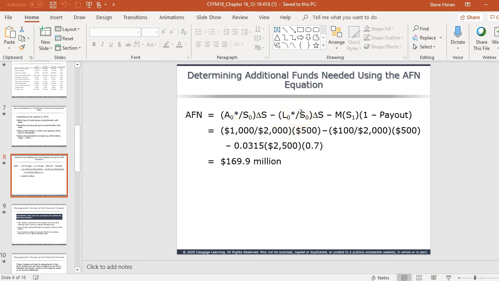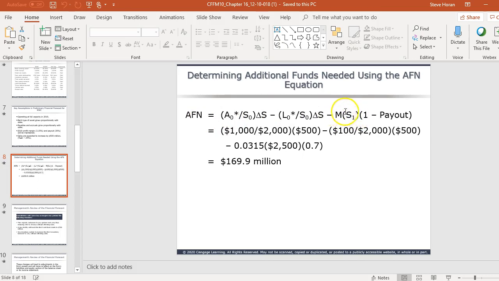Remember that liabilities and accruals will naturally grow, especially your accounts payable and accruals. They will just grow as the sales grow. And then net income can be used to help offset the cost of assets. Net income that we keep, basically the increase in retained earnings.